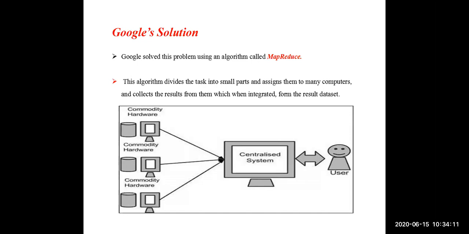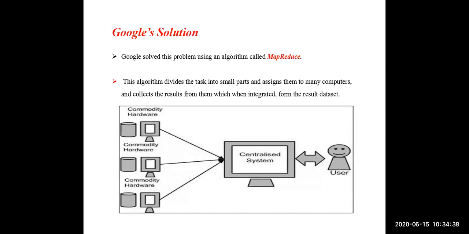The main logic of the MapReduce algorithm is to divide the huge collection of data into small parts and assign the small parts to different computers, so that the different computers perform analysis of those small parts parallelly, and finally the results of all the computers are integrated to form the original result. Clear?